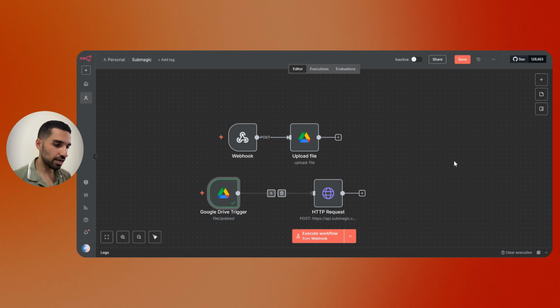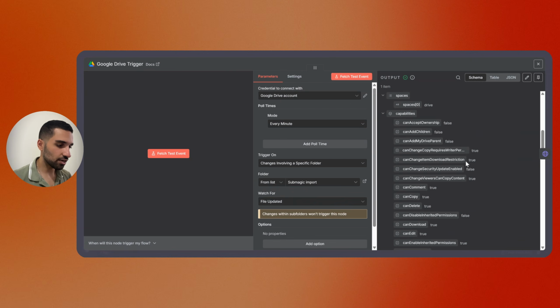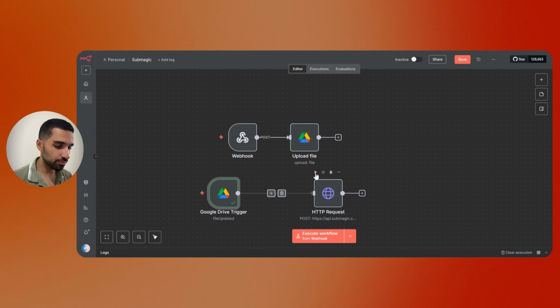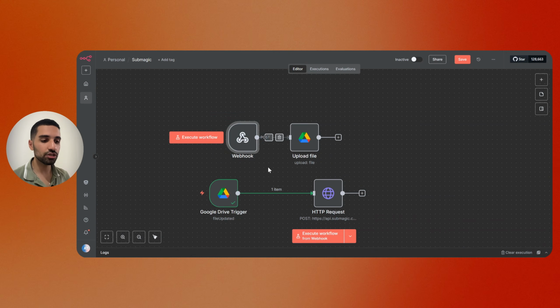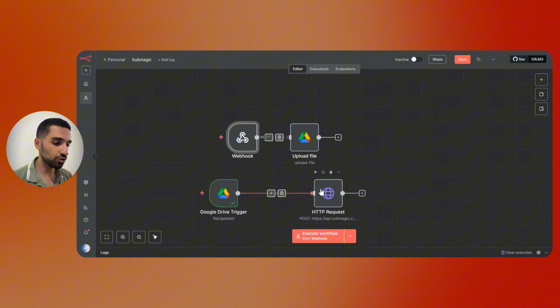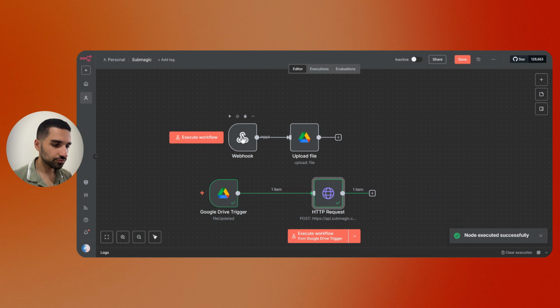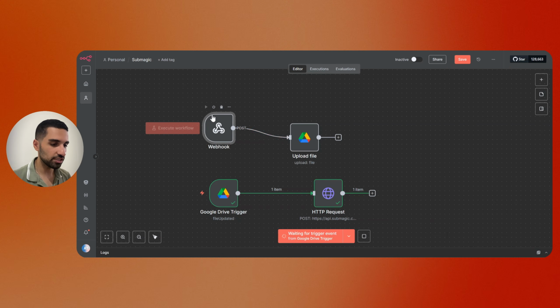So now we have triggered our Google Drive. Now Google Drive, the first trigger has our webhook, the video. And now if I click play and send this HTTP request to Submagic, the Submagic will automatically start processing my video, and then after that I have to turn this webhook on in order to receive back my video. So let's just do that. Let's just click on this. Now it should start, and now I need to click on start this one and wait for data to receive in this webhook.